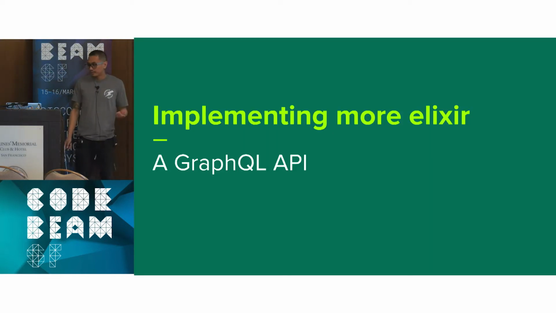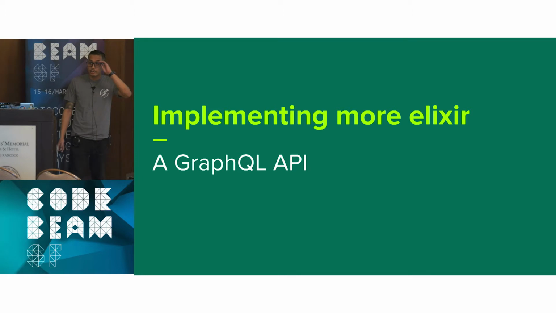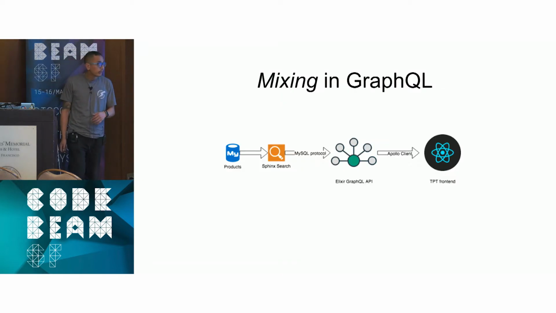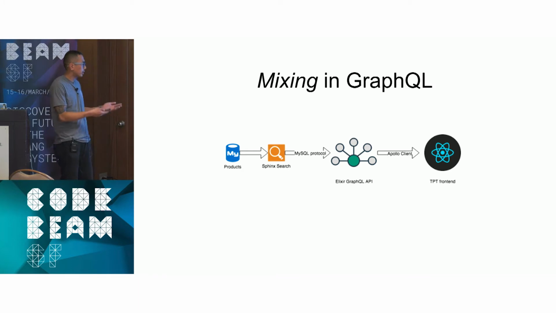So, implementing more Elixir, we've decided to move forward with a GraphQL API. And with that, we started using Absinthe. So mixing in GraphQL, now we have our MySQL database with our products. We still have Sphinx Search, which still speaks MySQL protocol.